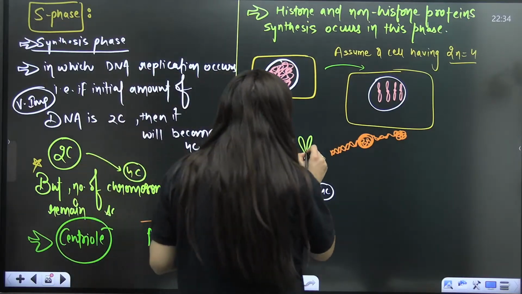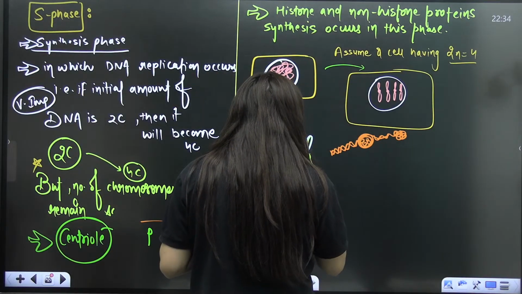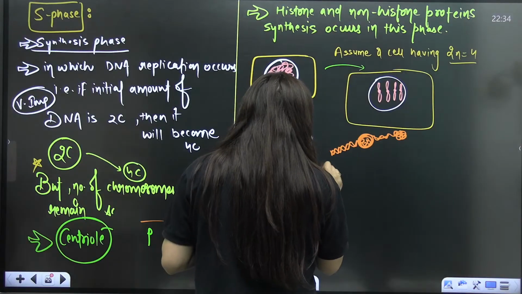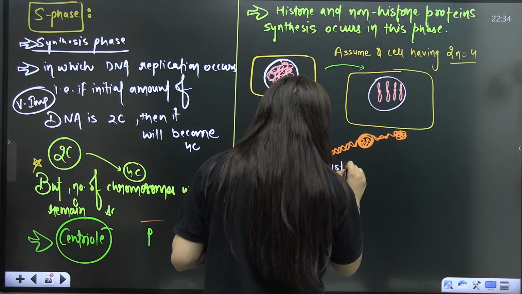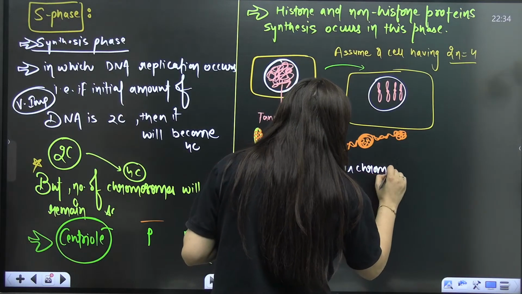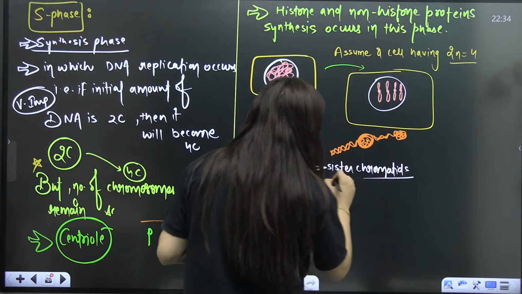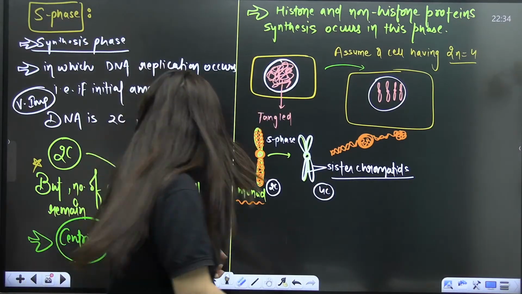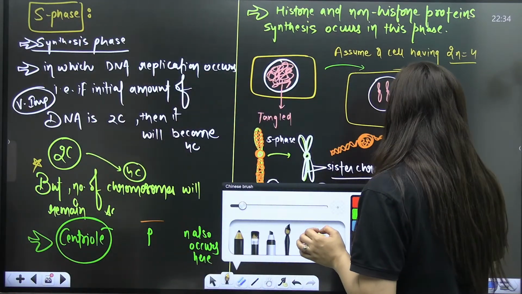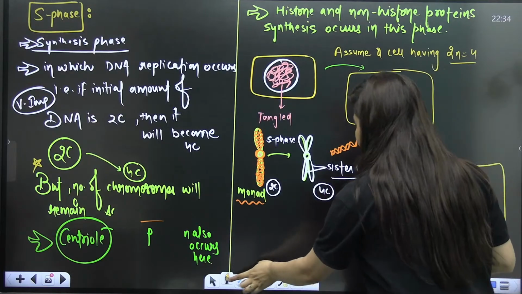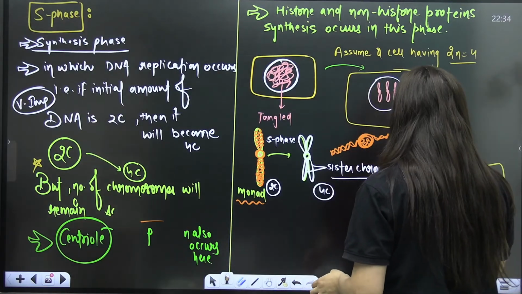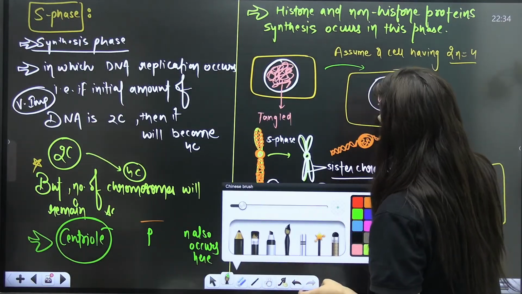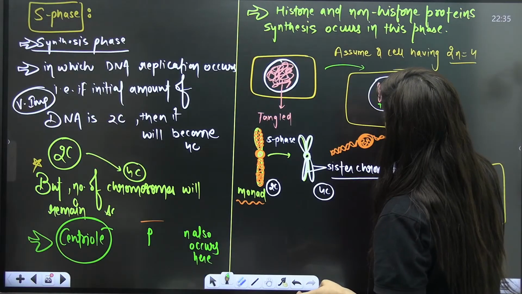So in S phase, you will see that your chromosome is having two arms, right? They are basically the sister chromatids attached to a centromere. The centromere is holding these sister chromatids together. Here I took the example of a cell which is having 4 chromosomes, 1, 2, 3, and 4.